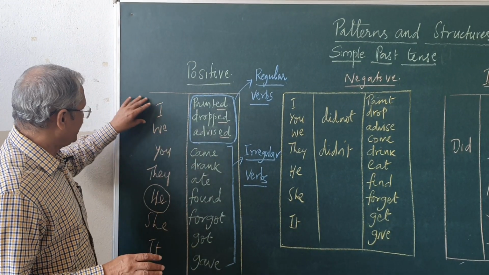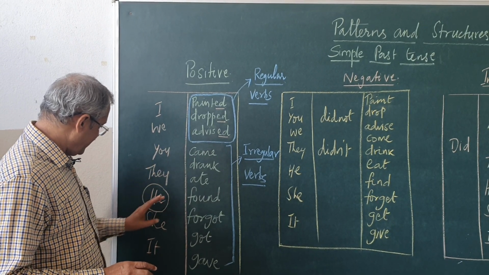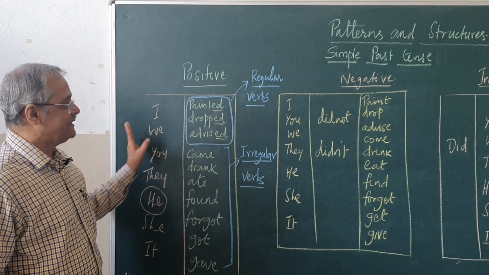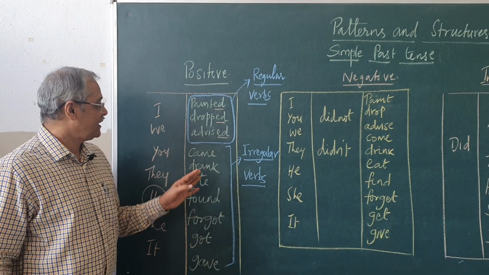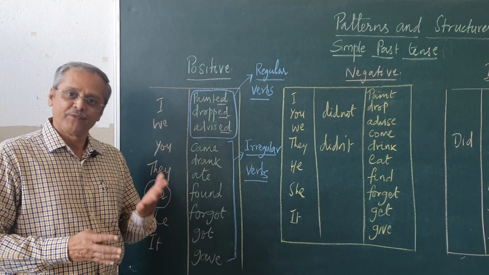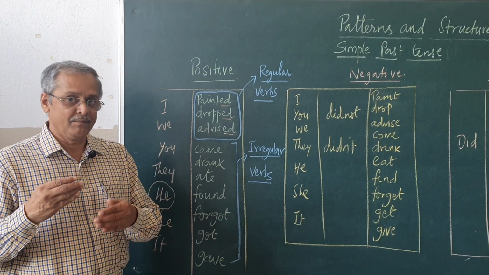So, like this, with I, with we, with you, with they, with he, she, it, you can generate more than 50-60 sentences in this. So, if we put in this place some other irregular verbs, you master the use of irregular verbs. Your irregular verb usage will become correct.